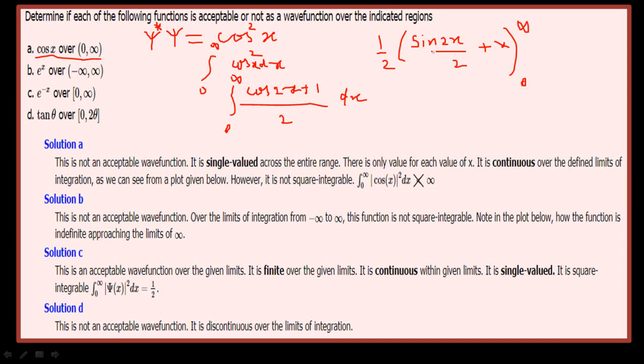Now if we substitute the upper limit here, then it will be sin infinity, plus infinity, which is again infinity, and sin 0 minus sin 0 is 0. So the answer is infinity, and therefore, though the function is a single valued function, it is a continuous function, it is not a square integrable function. Because the integration of mod of psi square yields a value which tends to infinity, and hence such a function is not an acceptable wave function.